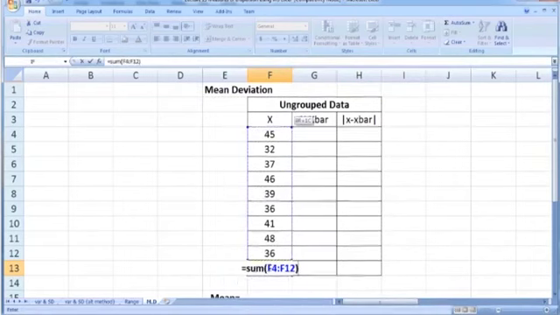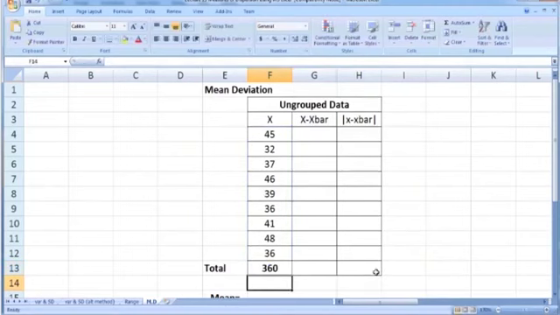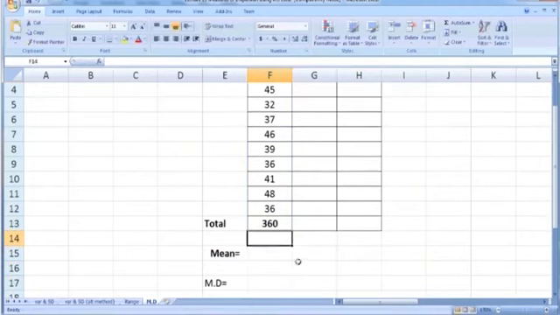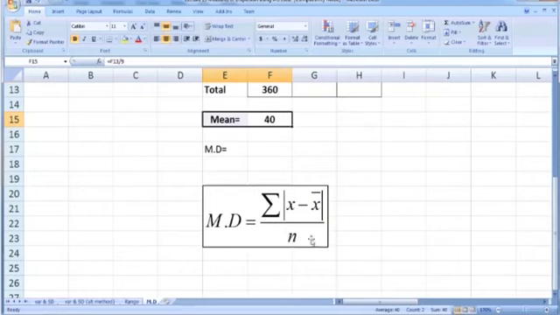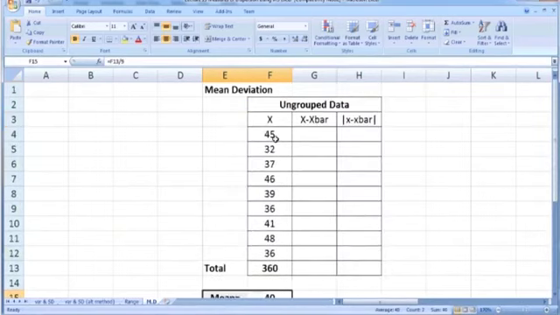So sum of F4 to F12, press enter. So we get 360. In order to calculate mean, so mean is summation x over n, where n is the total number of observations, 9 in this case. So mean is 40. So we have this x bar in hand now. So it means we have to subtract from each x value this 40, which is x bar.